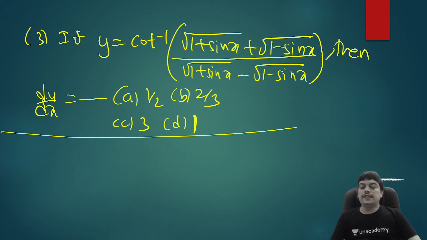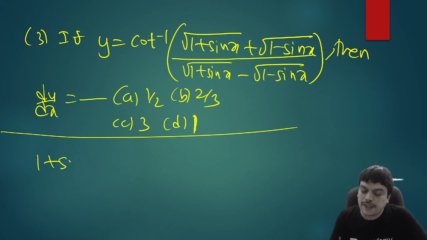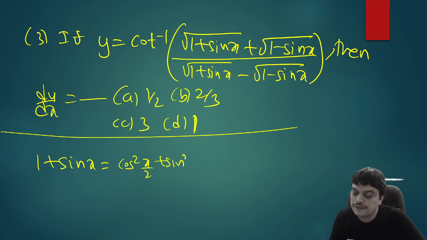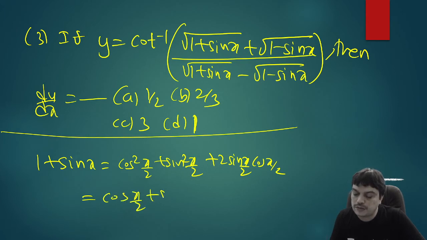So before you solve this, suppose there is 1 plus sin x under root, it will be easy to evaluate the square root if you make it a perfect square. So I'll write some result you can remember as a standard result. sin x can be written in half angles. So write 1 in half angles as cos square x by 2 plus sin square x by 2. And you can also write sin x as 2 sin x by 2 cos x by 2. So now it is of the form a square plus b square plus 2ab, a plus b whole square. So cos x by 2 plus sin x by 2 whole square. So that is 1 plus sin x.